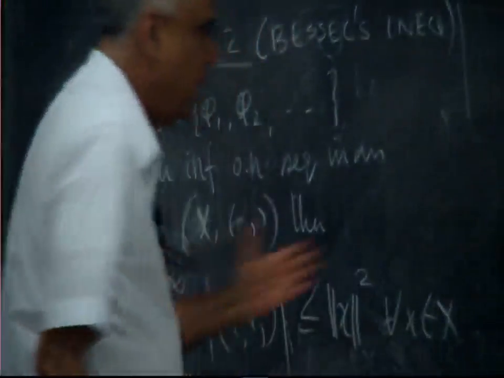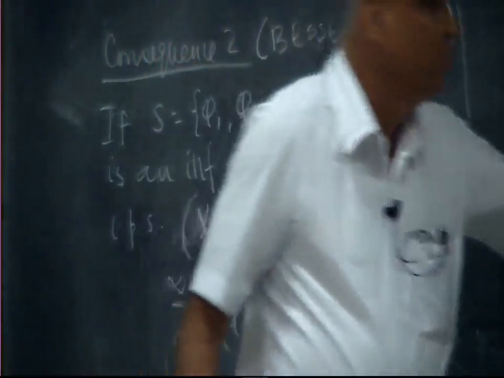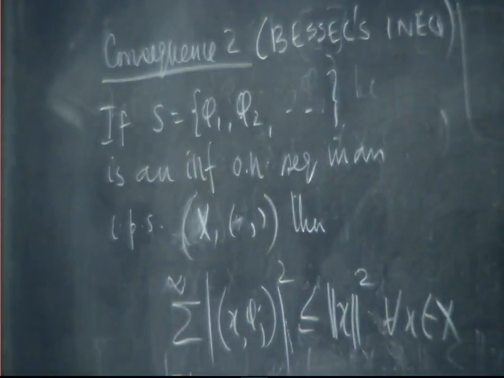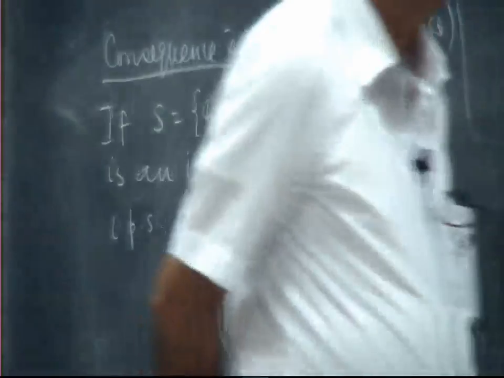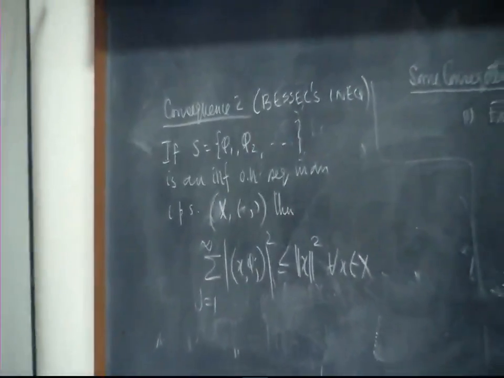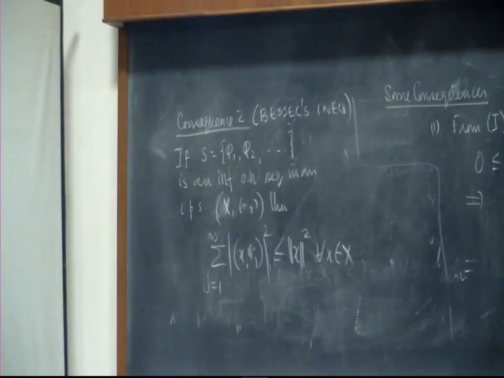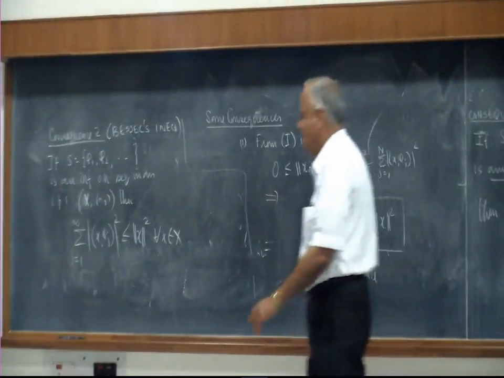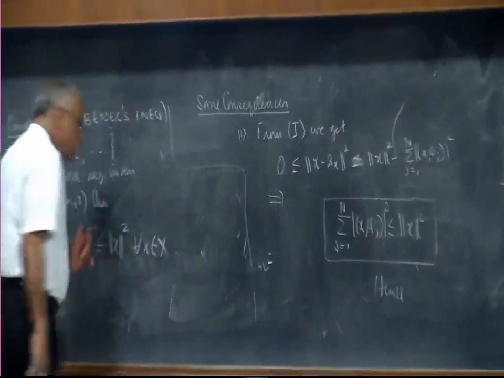Of course, in the finite case we already had it. It is from the finite case only that we went to the infinite sequence case. So this Bessel's inequality is one of the most fundamental inequalities. It essentially tells you about errors. There are many questions that we will ask. When will this become equal?